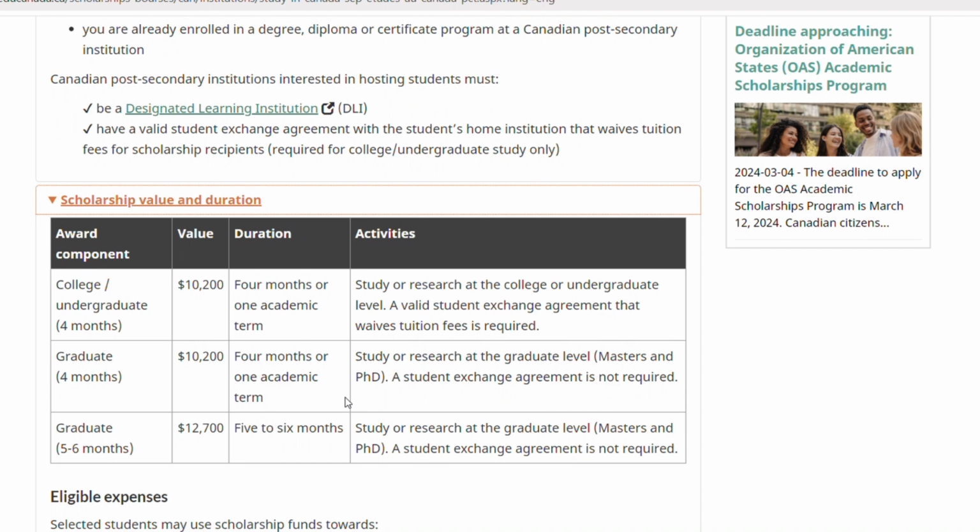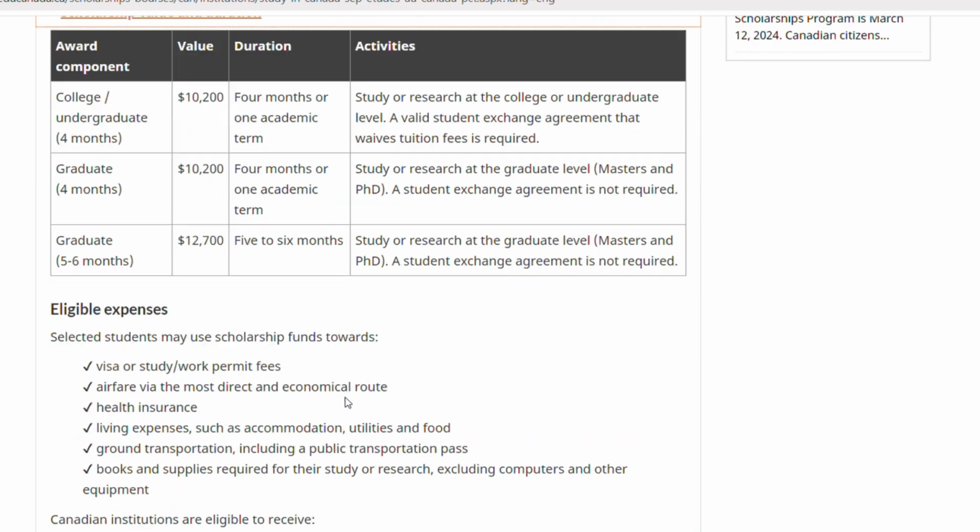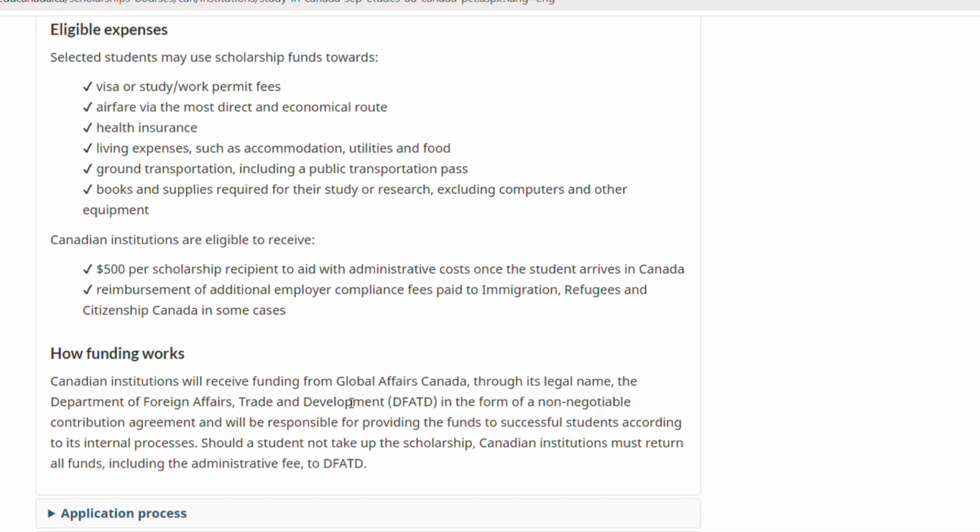So you have to make sure you read the breakdown in detail to ensure that it's something that fits what you are looking for, guys. And this is just one of the many that I looked at. There are so many others that you guys can check out, and then you see how funding works.